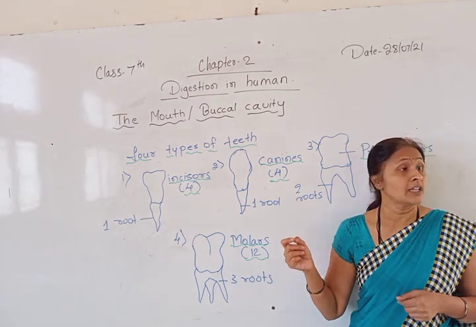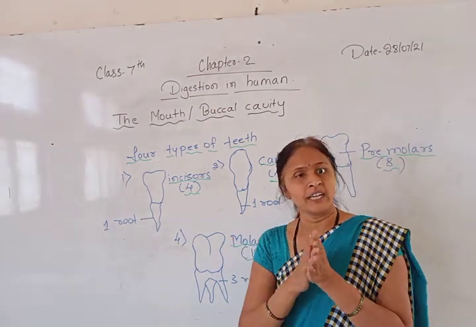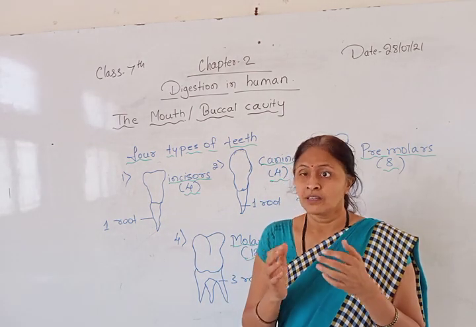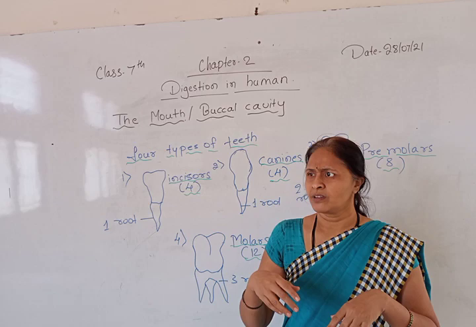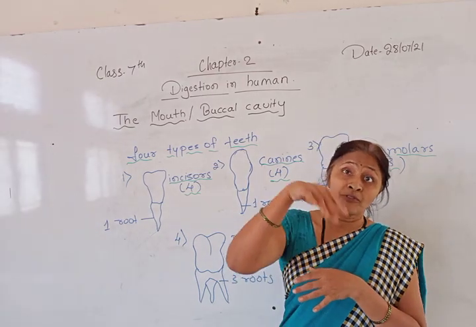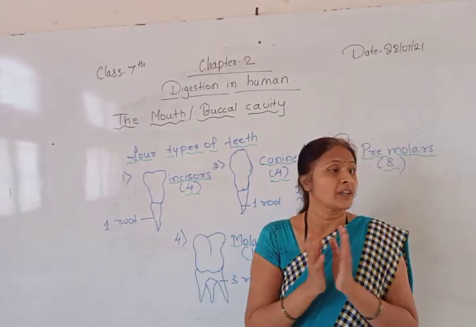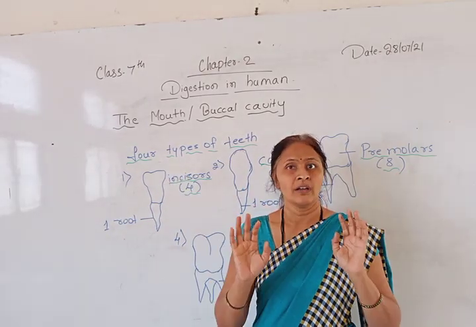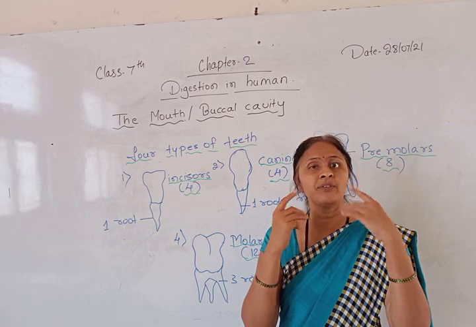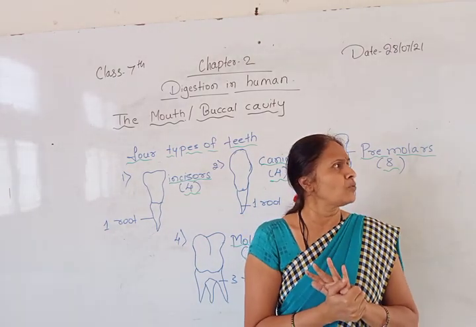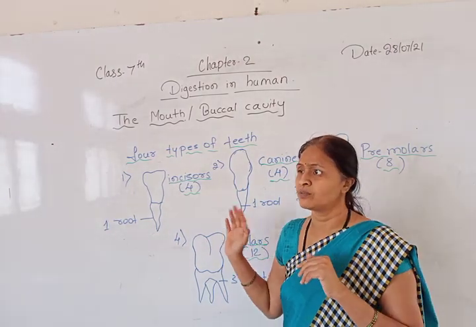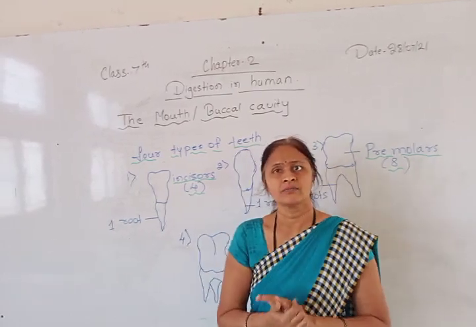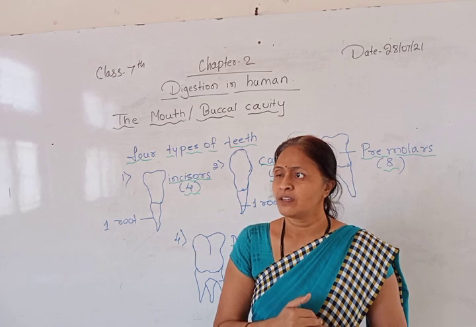But these are the teeth which are temporary. They are called milk teeth, milk tooth. They will fall down after 3 or 4 years. After that, the teeth which come are called permanent teeth. After that, they will not fall down unless there is any problem with your teeth. Why will these teeth fall down? A simple question. When these teeth fall down, what is the reason?